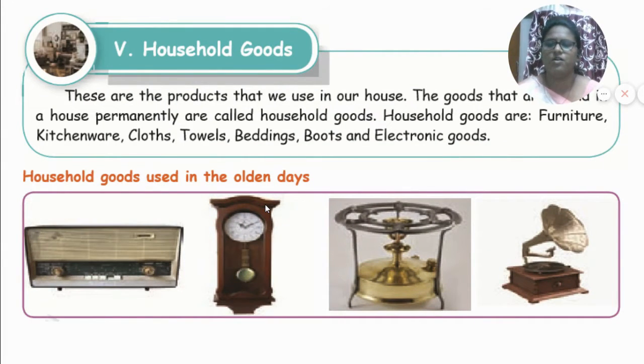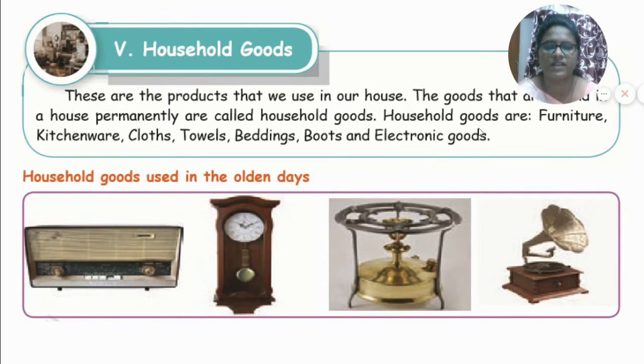household goods. Okay, children, what are household goods, children? The products that we use in our house are called household goods. The goods that are permanently in our house are called household goods. Okay, children, what are the things we will see in our home? Refrigerator, AC, then what else? Washing machine, oven, induction stove, all of that are household goods.